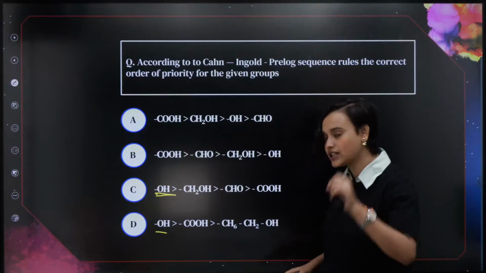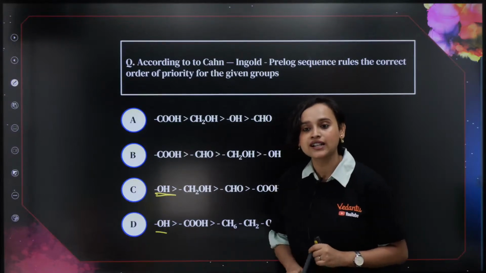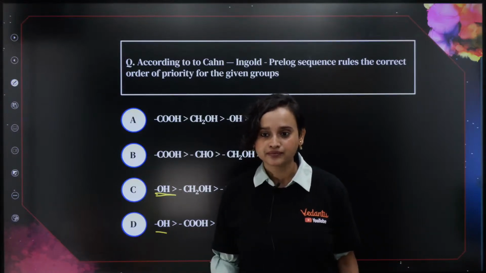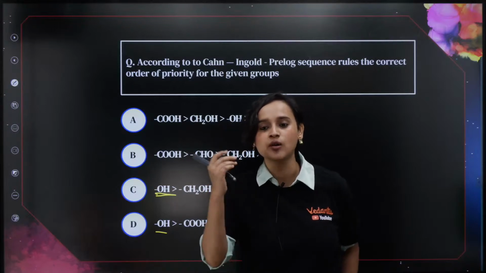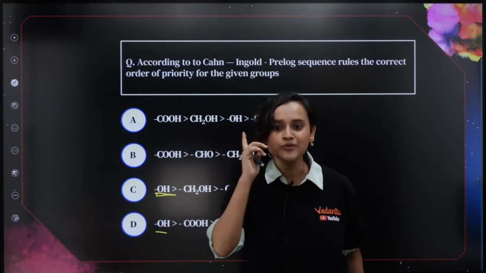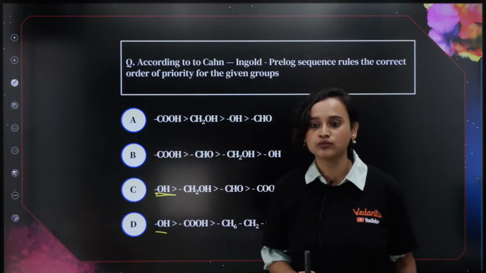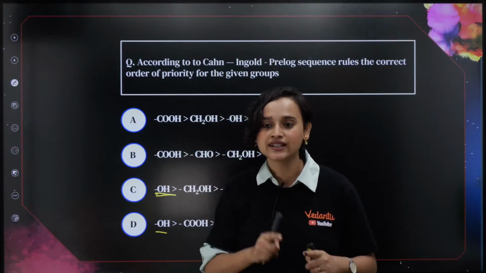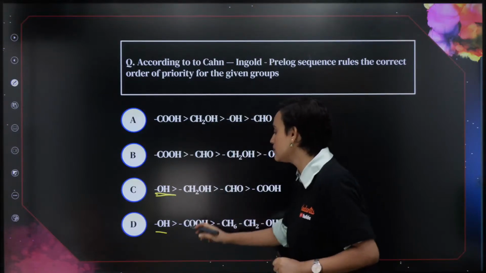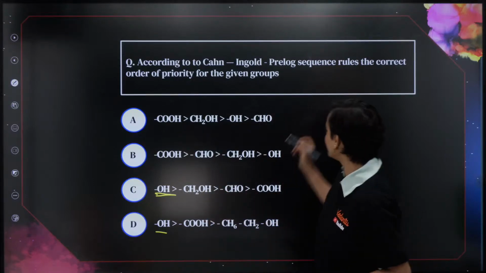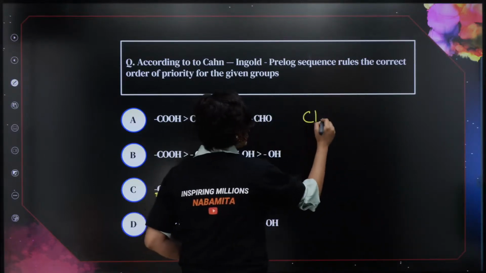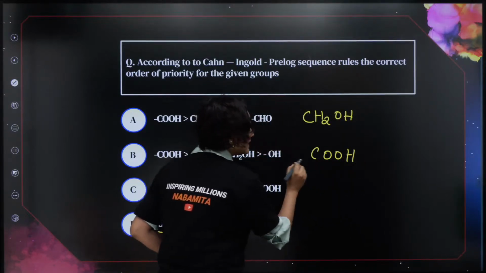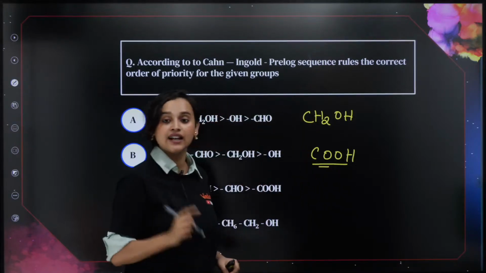Now tell me, what is carbon's atomic number? Come on, everyone, tell me. You're still answering option B, option D. No, it's not. Tell me what is carbon's atomic number. Let's figure it out right now. Very good, 6. Carbon's atomic number is 6. Now, see. Let's write it down here, CH2OH and here you have COOH. Why is this assigned higher priority and why is this assigned lower priority?